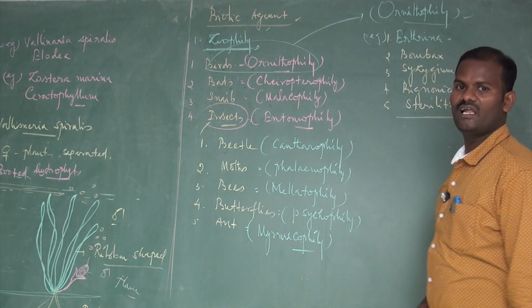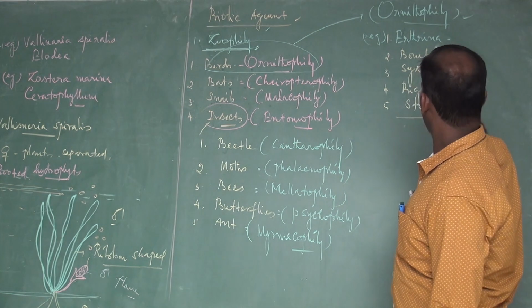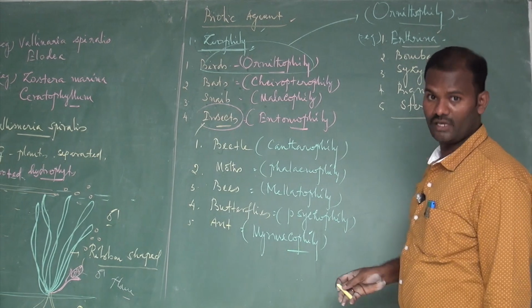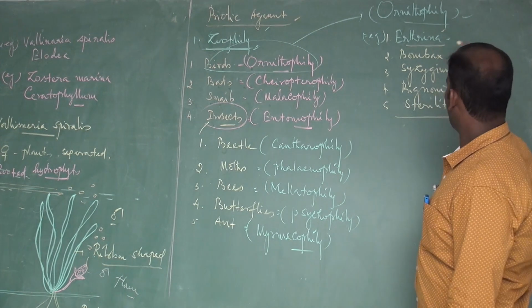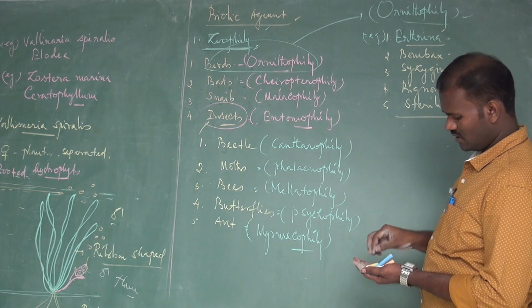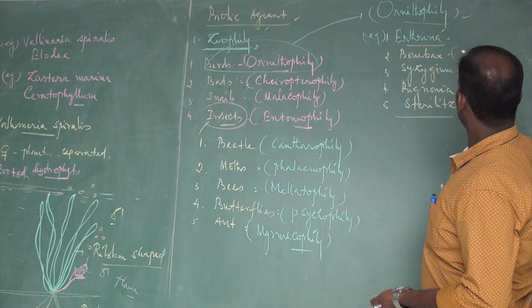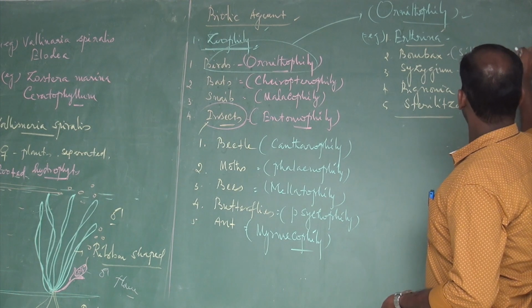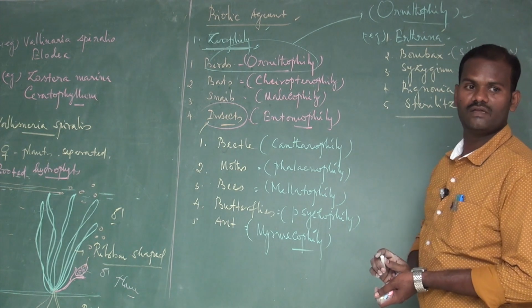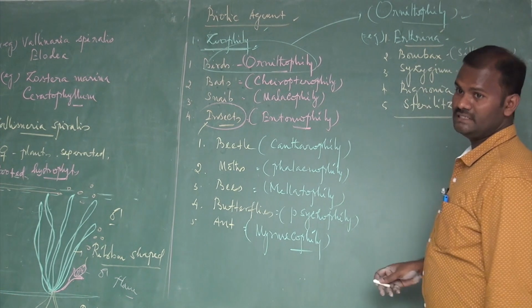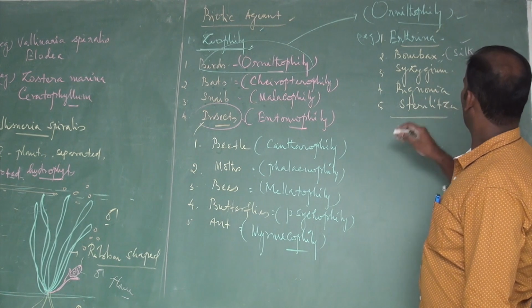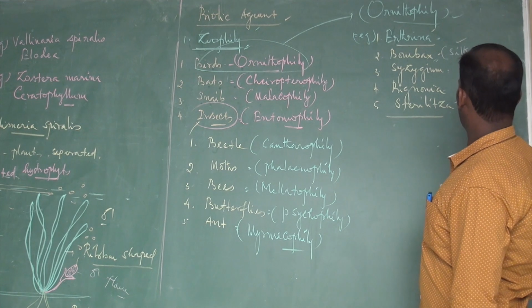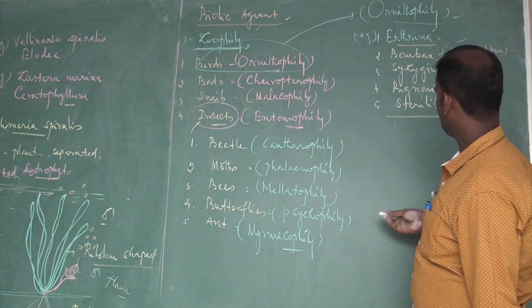These are the plants well adapted for pollination by birds. Erythrina, in vernacular name Kalyana Murungai. Bombax, commonly called silk cotton. Then Syzygium, Bignonia, Sterlitzia, these are the plants adapted for bird pollination.